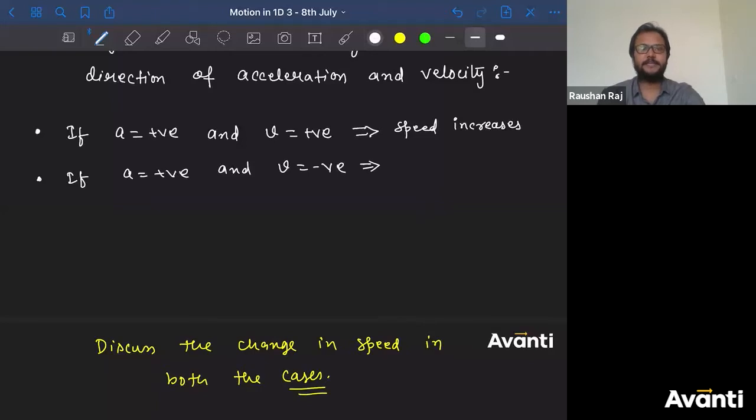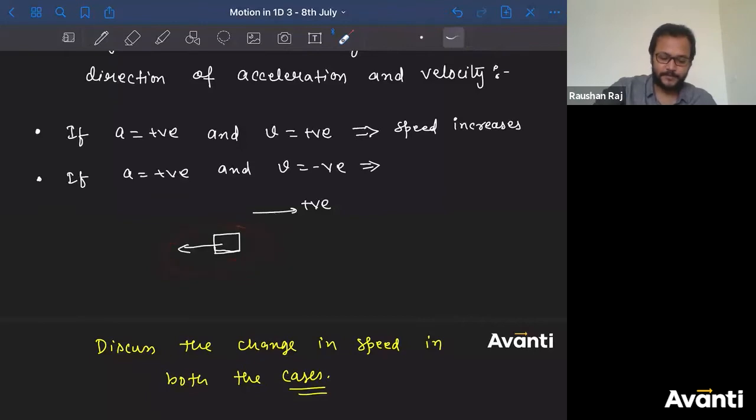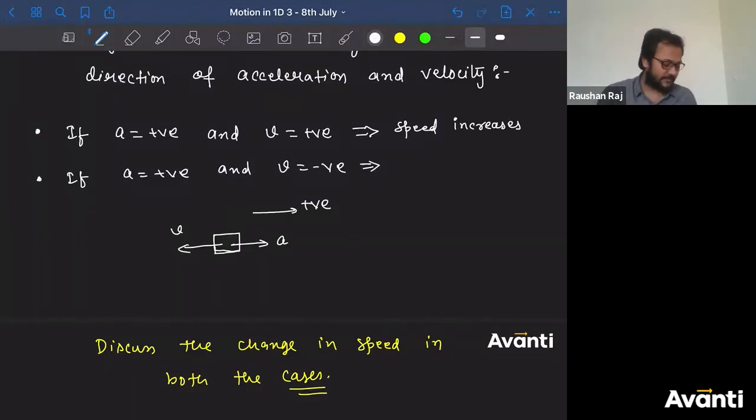It will decrease, right? How? Let's see. The positive direction is this way. Now this body is moving towards left because negative means towards left. Acceleration is towards right. What will happen to the speed?